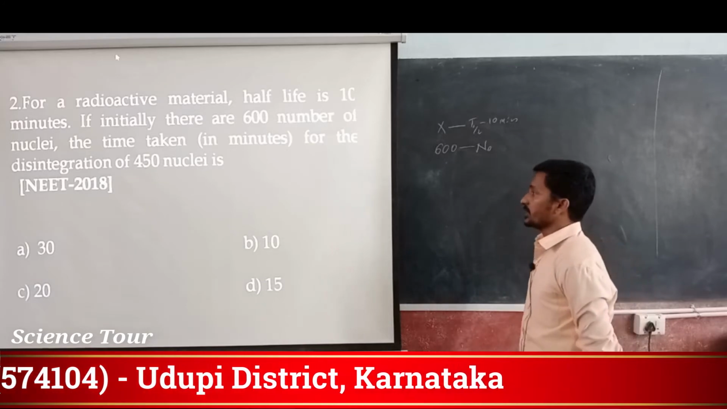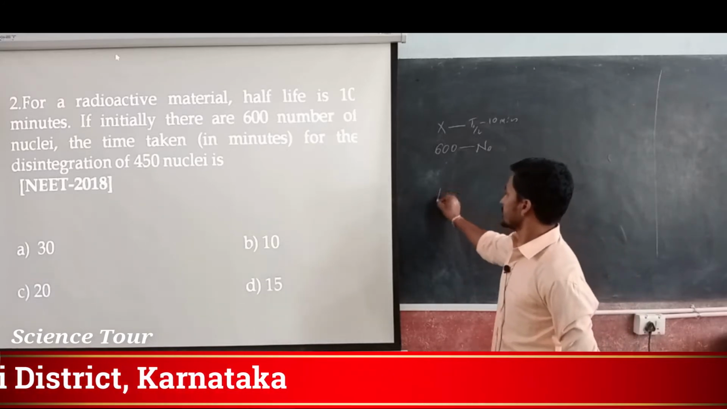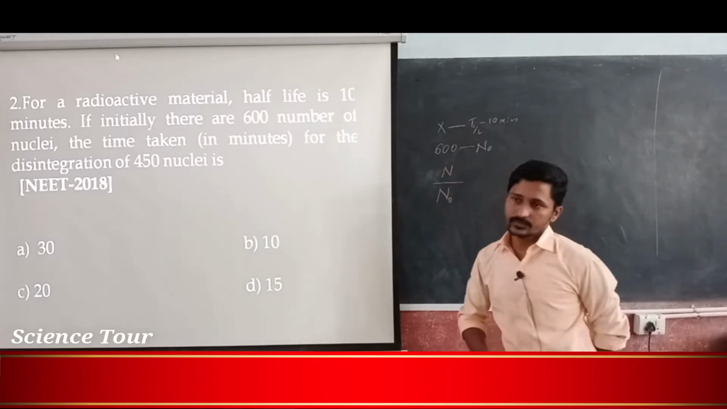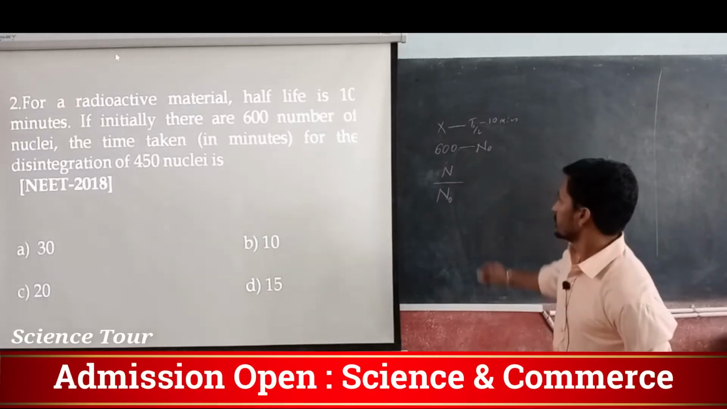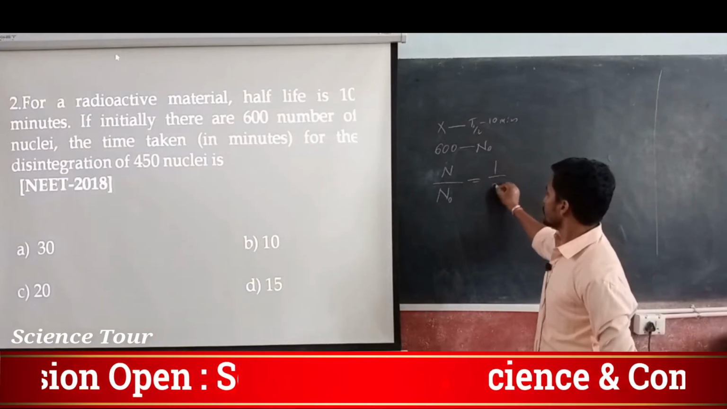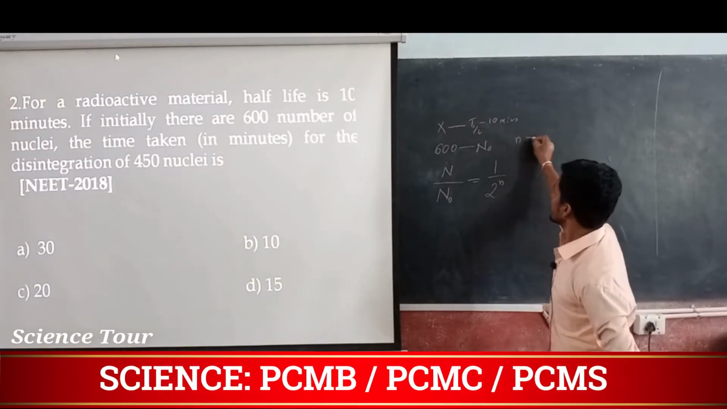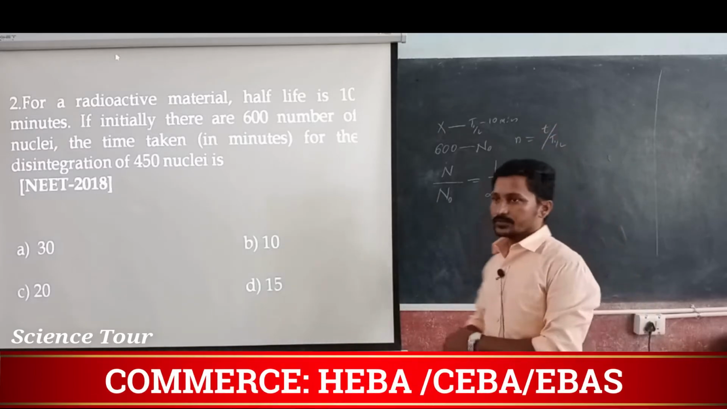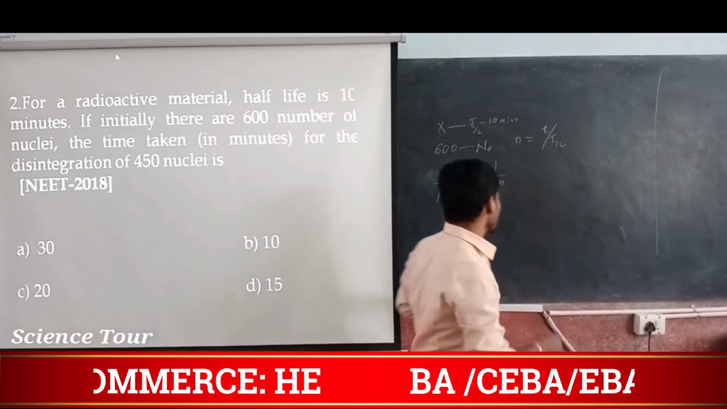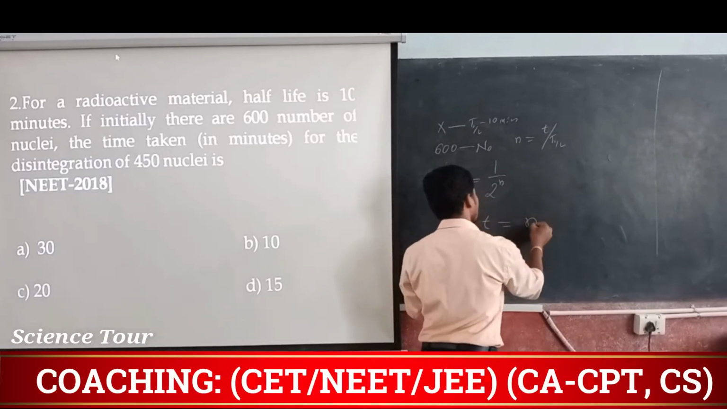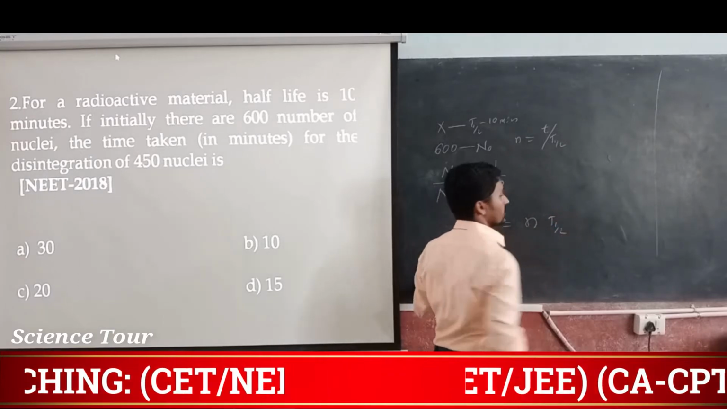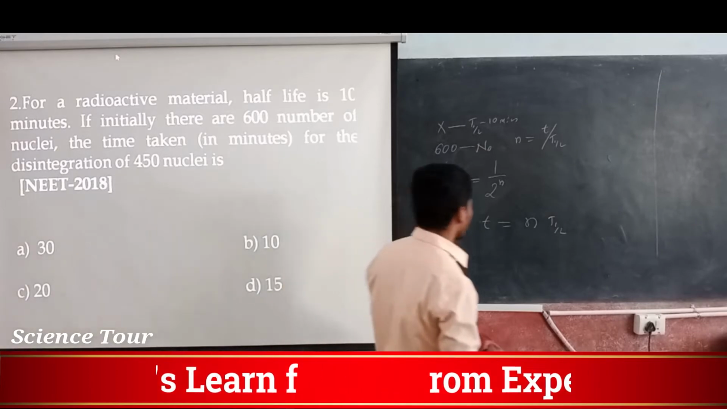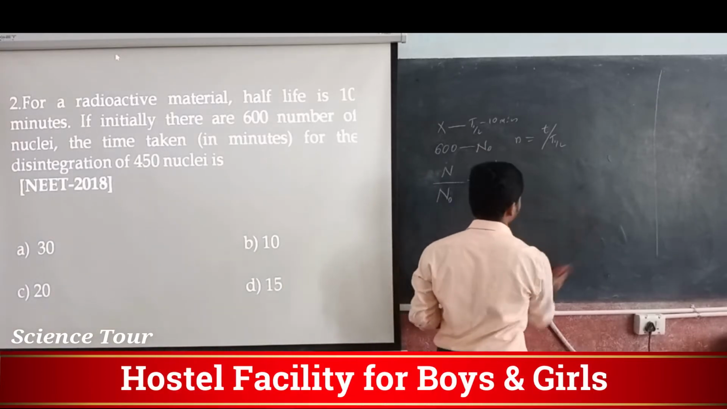Now, what is the formula we are having? Out of N naught we have N atoms left, which is equal to N naught times 1 by 2 to the power n, where n is equal to t by t half, the number of half-lives. The time elapsed is n number of half-lives. There is a derivation that I have done in the regular classes, that we can do also, no issues.